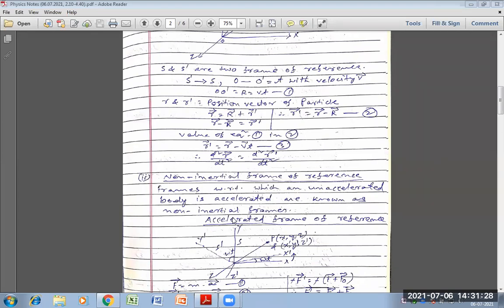Now, accelerated frame of reference. Another name of this accelerated frame of reference is fictitious force or pseudo force. Fictitious force and pseudo force. Accelerated frame of reference का दूसरा नाम है fictitious force और pseudo force.